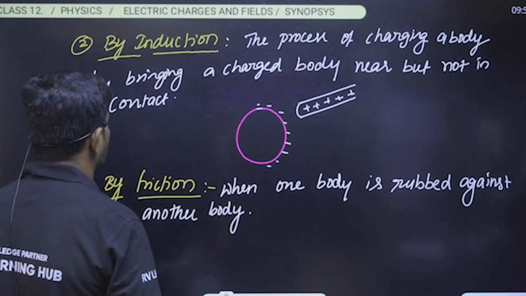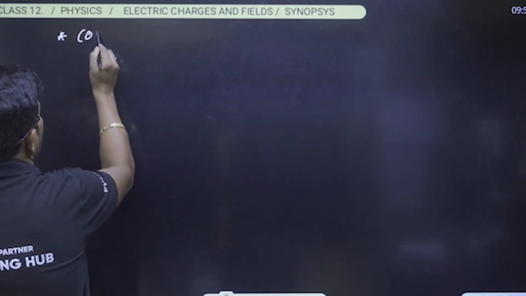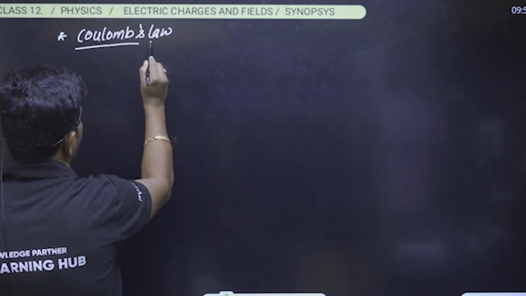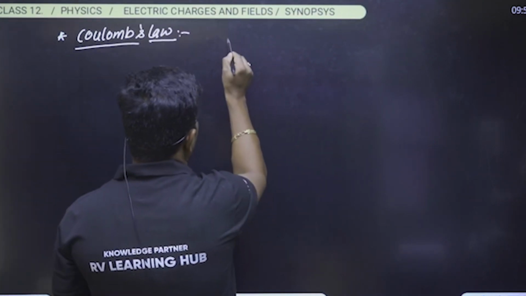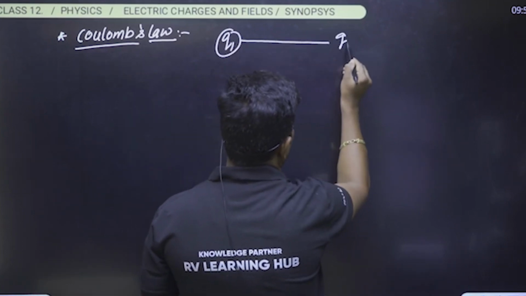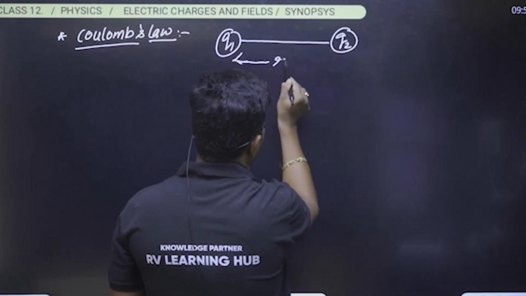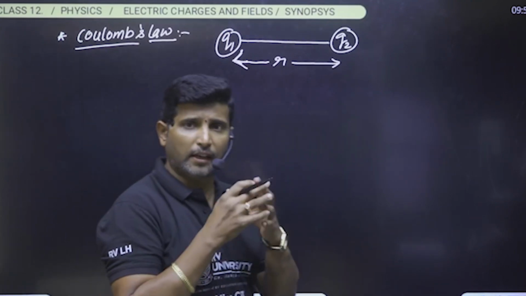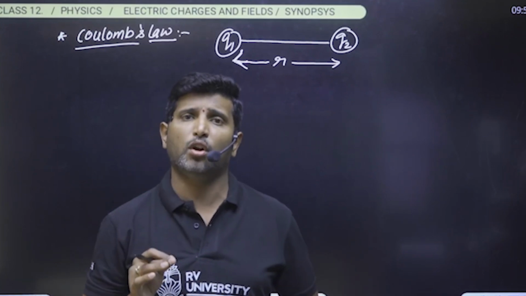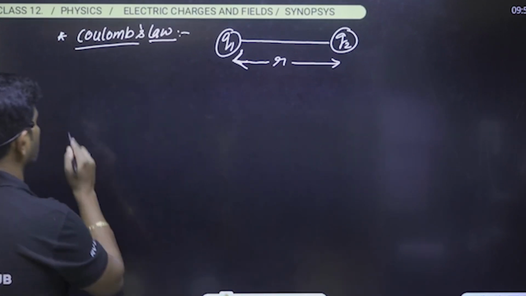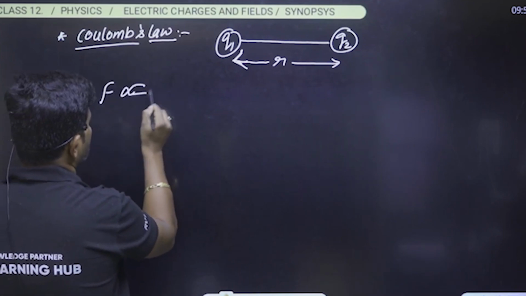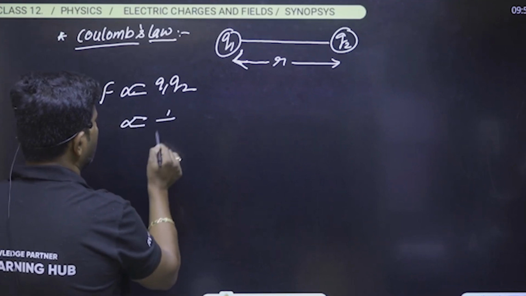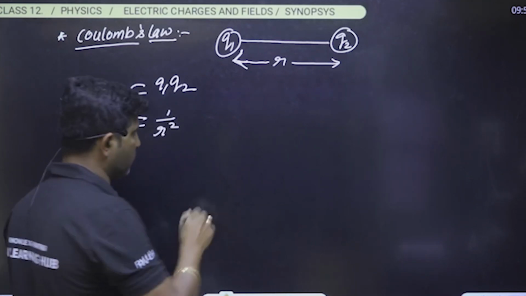Later we can go with, see here, what is Coulomb's law? What does Coulomb's law state? Whenever we consider two charges, let us say Q1 and Q2, separated by some distance r, there will be a force of attraction or force of repulsion. Simply we can call it the electrostatic force. If we denote F as the electrostatic force, it will be proportional to the product of the magnitudes of the two charges and inversely proportional to the square of the distance.